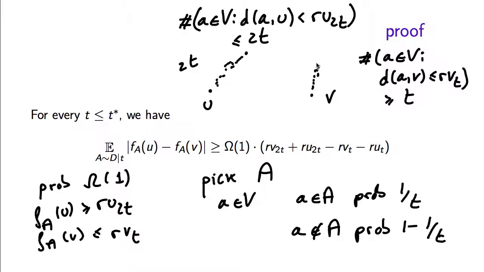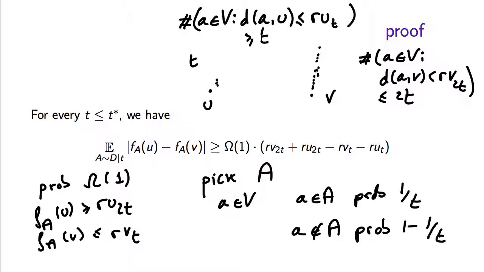So let's look at what are the 2t elements that are closest to V, and let's look at what are the t elements that are closest to U. Now we can do the same counting argument as before, and we can say that there is a constant probability that the set A is going to avoid all the 2t elements close to V, and it's going to pick some of the t elements closest to U. Notice that when this happens, the event that we described before does not happen. So those are two disjoint events.